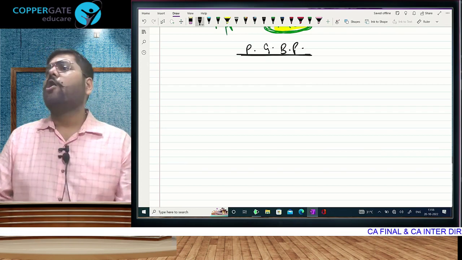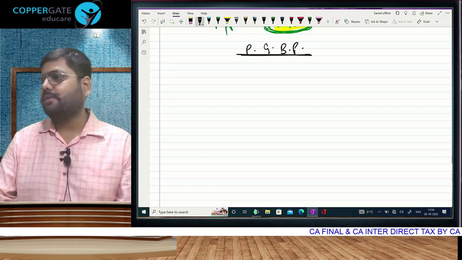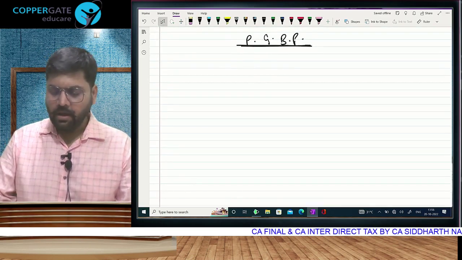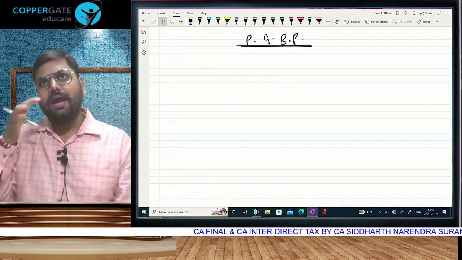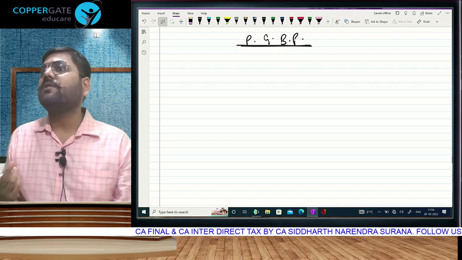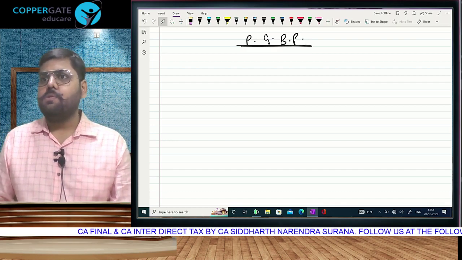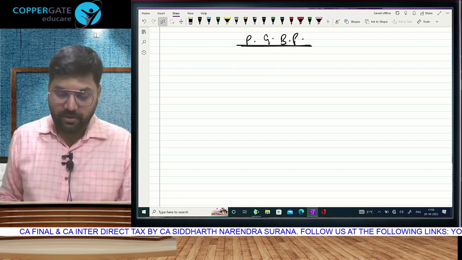There was a pro forma in house property, GAV, municipal taxes, NAV, standard deduction, interest deduction. Similarly, there is a pro forma in PGBP and one in capital gains also. IFOS mein there is no pro forma because it is not actually a computation. You just have to keep on adding them. But here there is a particular format.